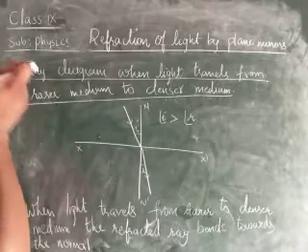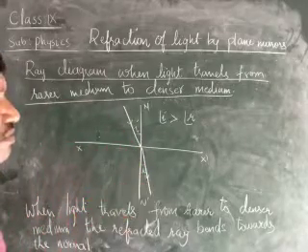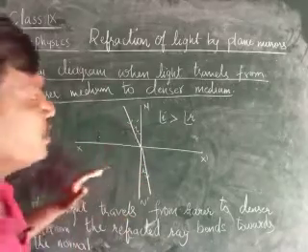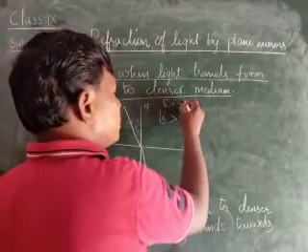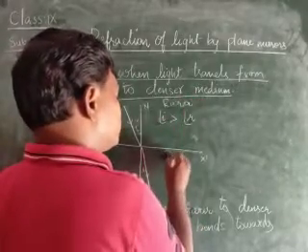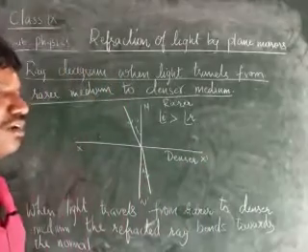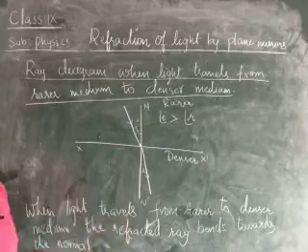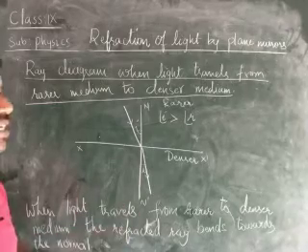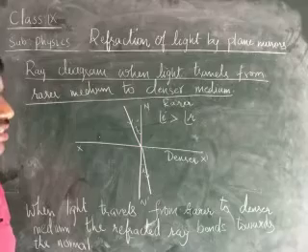When they ask in the examination, they ask you to draw a ray diagram when the light travels from, they won't ask directly from rarer to denser. They may ask to draw a ray diagram when the light travels from air to water, water to glass, hot air to cool air. Like that they ask it. Therefore you should draw the figure like this.